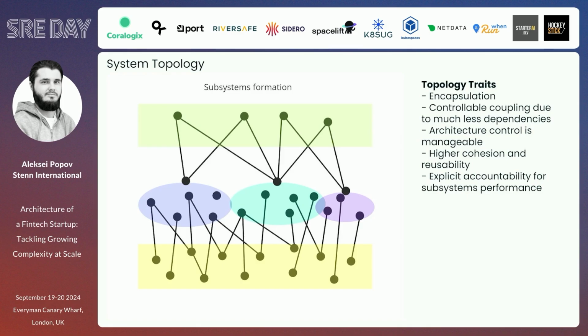Reusability is higher, because if we have a KYC domain, let's say with 5-10 microservices inside, whenever we need to build something, we will be going there, and very likely we'll find much more easily what is already built, and we don't need to rebuild it one more time. Explicit accountability for the subsystem's performance helps us, to be honest, to really evolve parts of a big company, a big enterprise, managing performance expectations and introducing SLAs, SLOs, as we usually do as part of SRE.